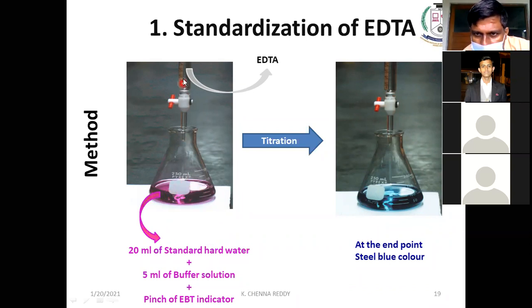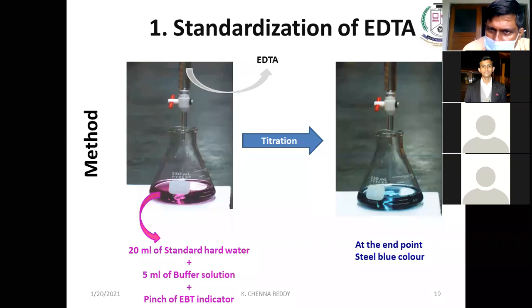In the burette, we know only the volume at the end point. At the end point, V1 we know, N1 we know, V2 we know, and N2 we are going to find out. That is the standardization of EDTA. We will get how many milligrams of calcium carbonate 1 ml of EDTA is equivalent to. That is the first calculation.